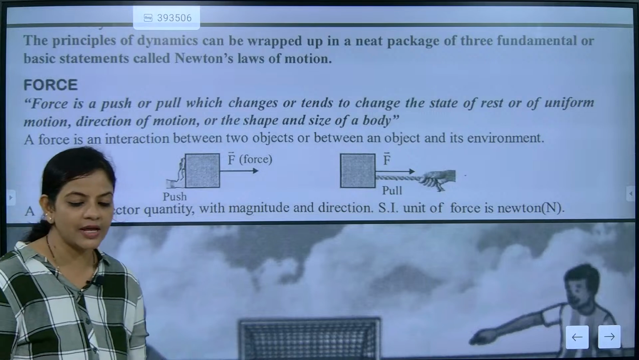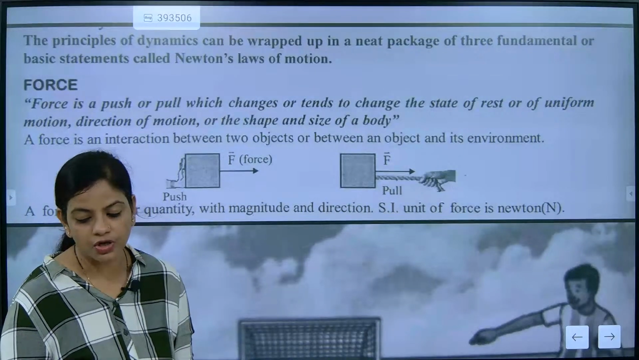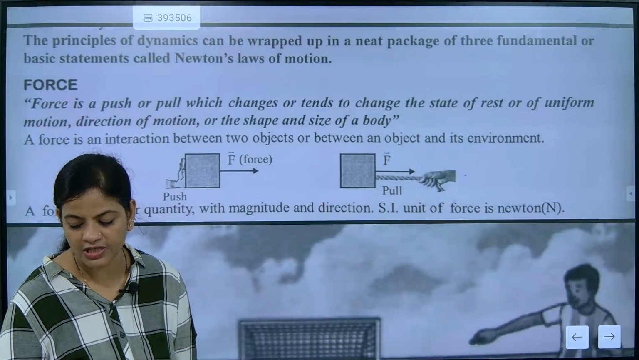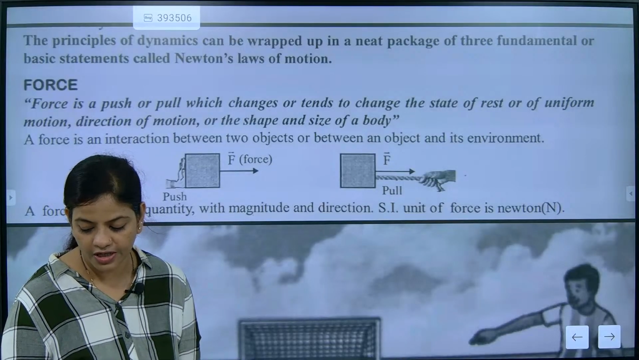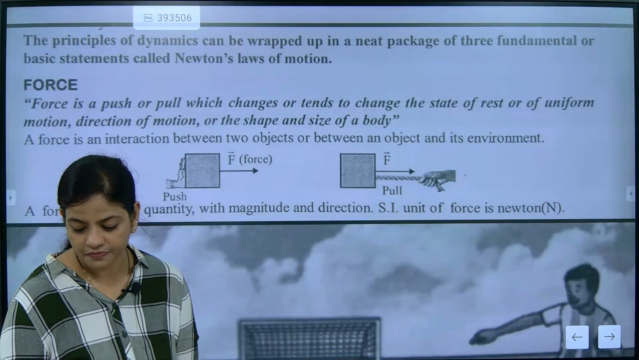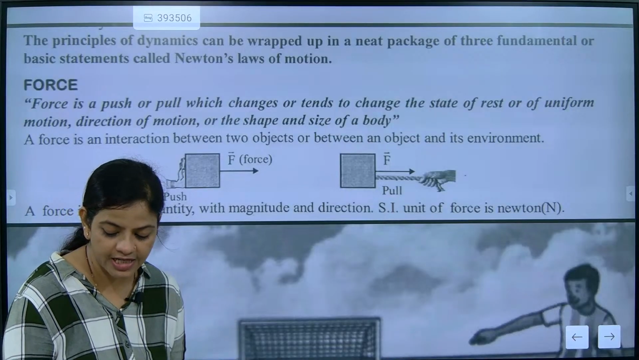And force is a type of push or pull. What is force? A type of push or pull is considered as force. A type of push or pull is considered as what, beta? Force.